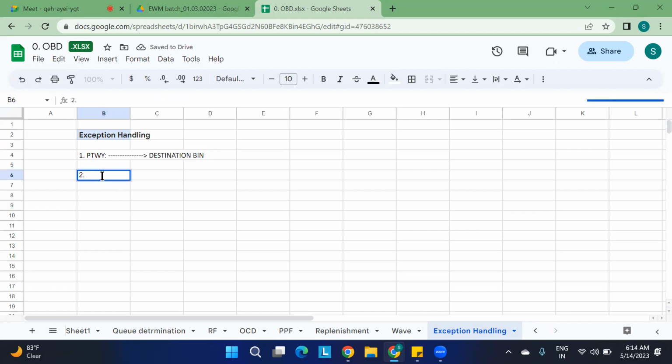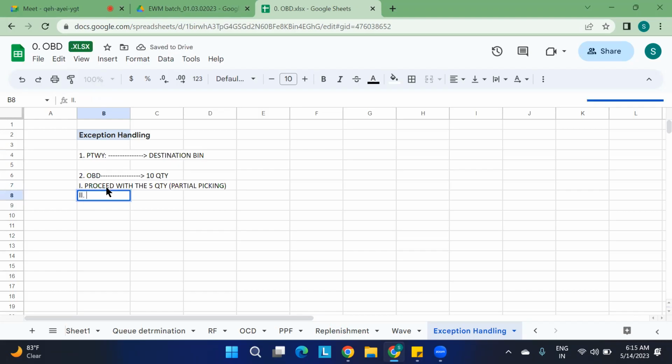Second thing, you have done the outbound delivery order for some 10 quantities. The system also suggested that in this bin 10 quantities are available. But when you go to the bin, you found that only 5 quantities are there. At that time you can do two things. One, proceed with the 5 quantities, that is nothing but partial picking.